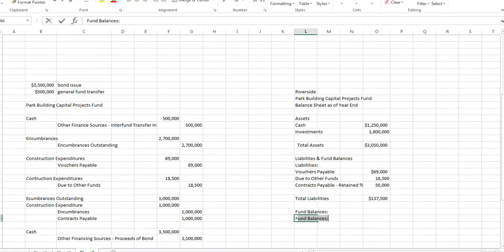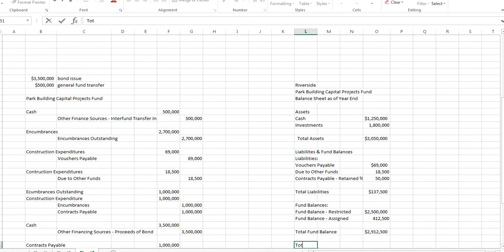and we have fund balance restricted, and we have our fund balance assigned, and our restricted amount was 2.5 million, and our assigned amount was 412,000. And we add those together and we come up with our total fund balance.